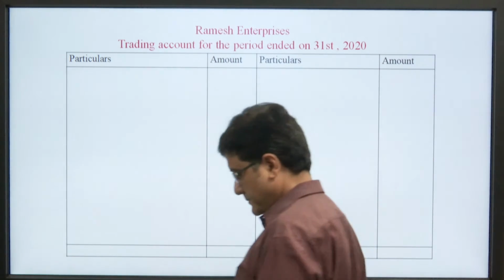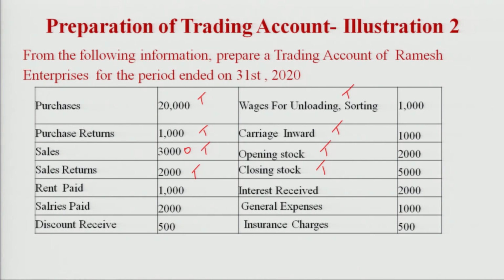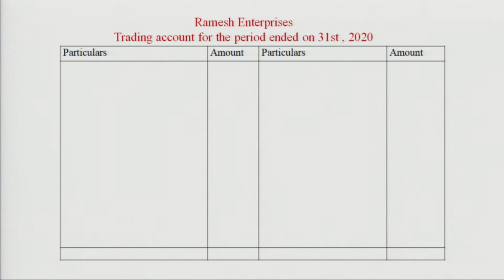Okay, I put the data here from the question. First is opening stock.